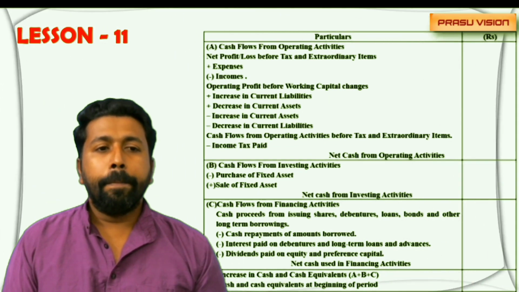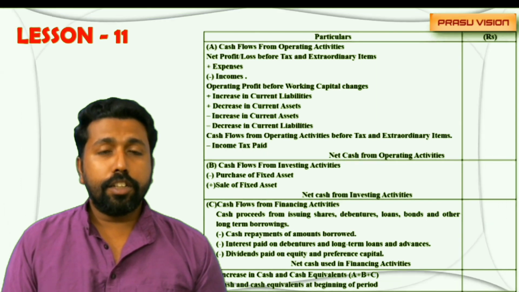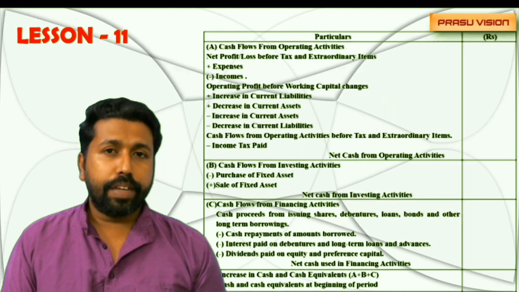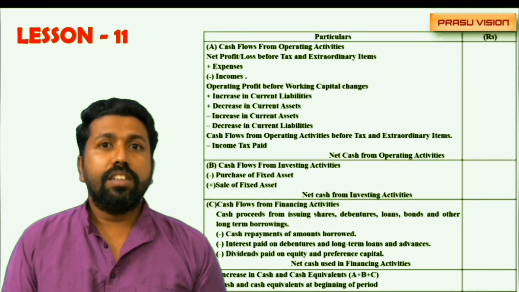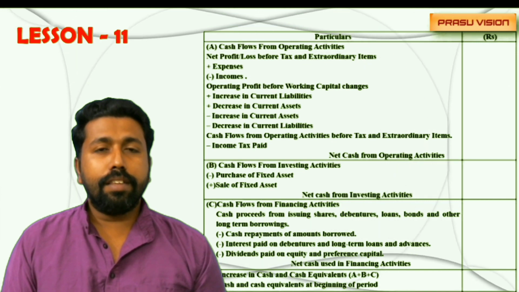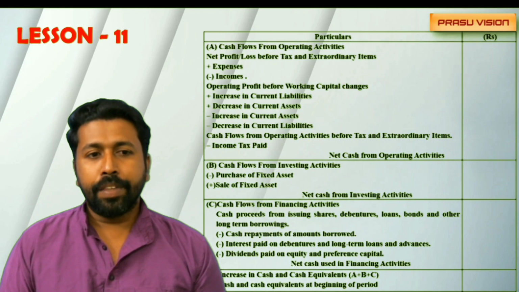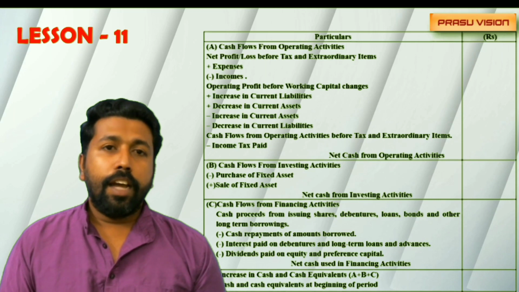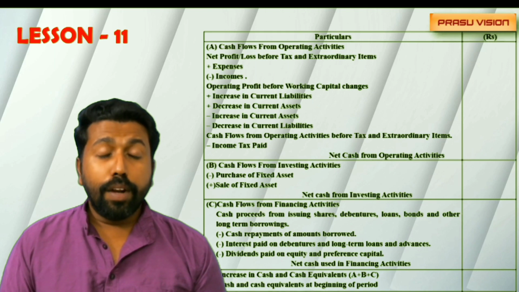And part B includes cash flow from investing activity. There you have to remember the purchase of fixed asset is a negative figure. That means outflow of cash, and sale of fixed asset shows inflow of cash. So remember that thing. And there will be some more items like interest received, dividend received, rent received. All these items are related to investment made by the organization in some other companies. So those are related to non-current investment, interest received and dividend received. And when they give the building for rent, then they will get rent also. All that will come in the cash flow from investing activity area.